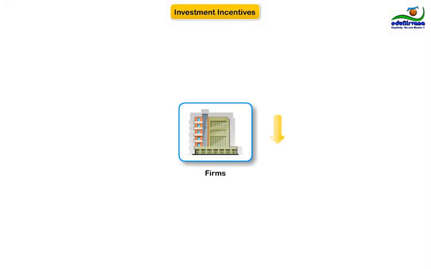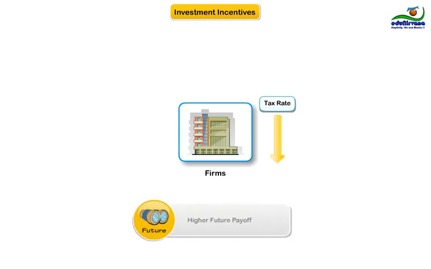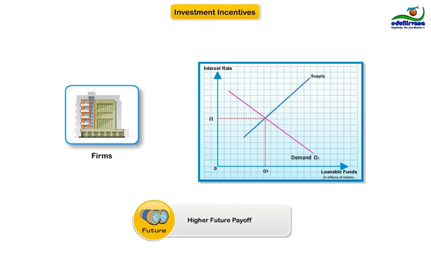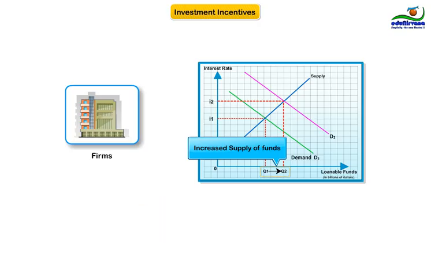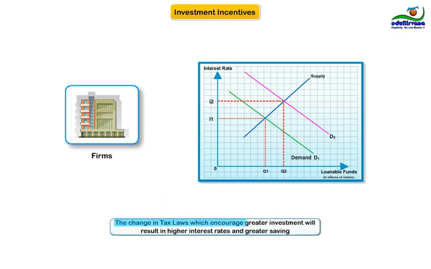Now, suppose you decrease tax rates for companies that are investing in modern machinery. Since companies see a higher future payoff because of the lower tax rate, they will have an incentive to invest and hence borrow, which will result in an increase in the demand for loanable funds. This shifts the demand curve to the right and results in a higher interest rate and a greater quantity saved. So, the change in tax laws which encourages greater investment will result in a higher interest rate and greater saving.